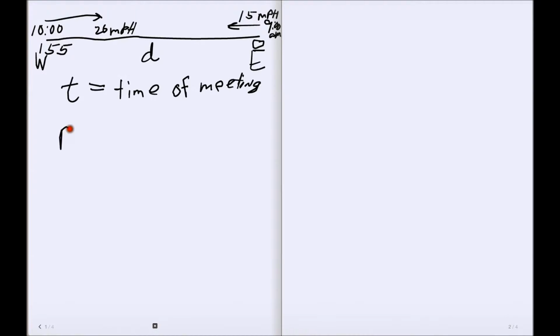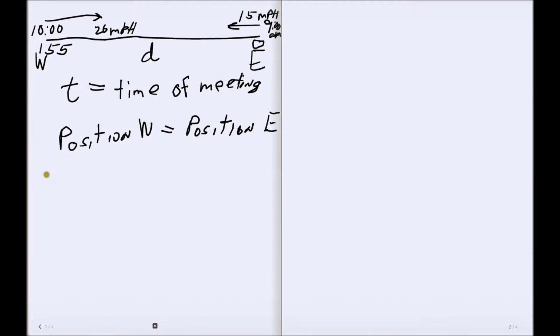At the meeting time, the position of Will equals the position of Ed, just using E and W for Will.